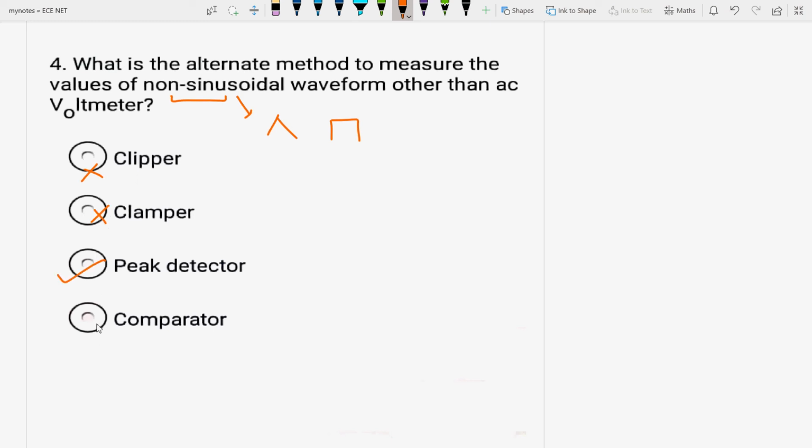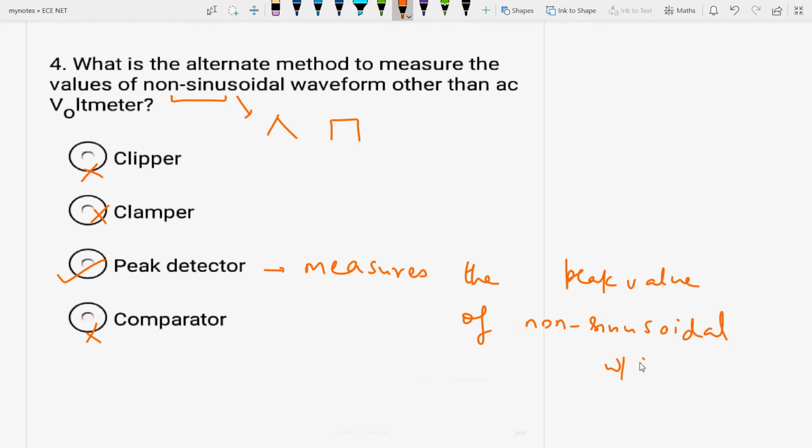Or by comparator? It is the peak detector, because a conventional AC voltmeter is designed to measure the RMS value of the pure sine wave, whereas the peak value of the non-sinusoidal waveforms can be measured by a peak detector. Peak detector measures the peak value of non-sinusoidal waveforms, okay. So mainly peak detector is responsible.